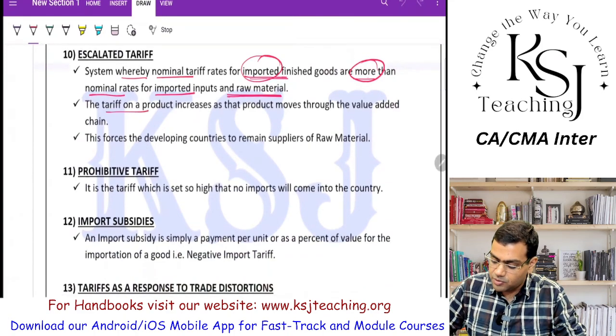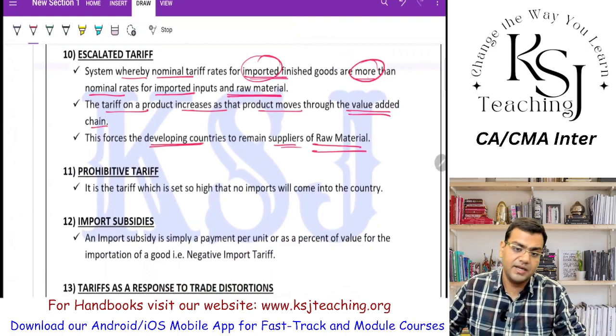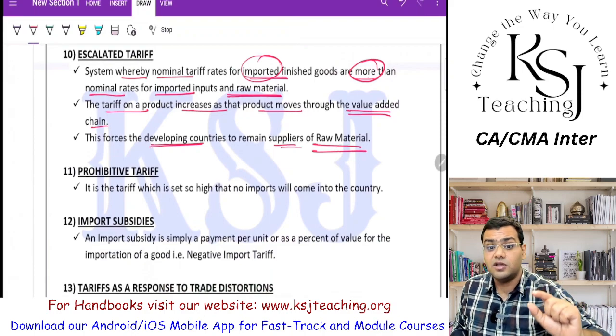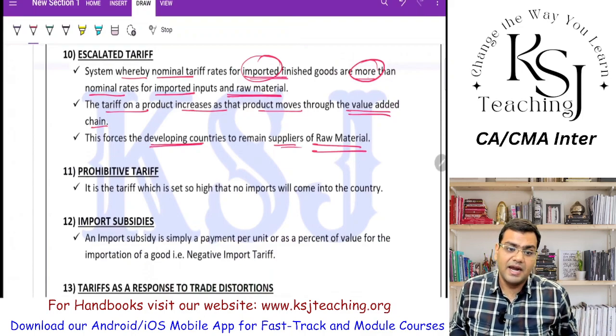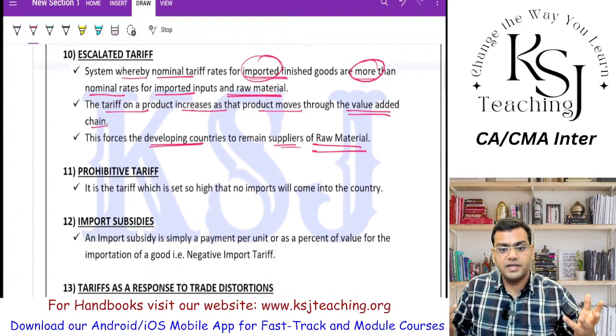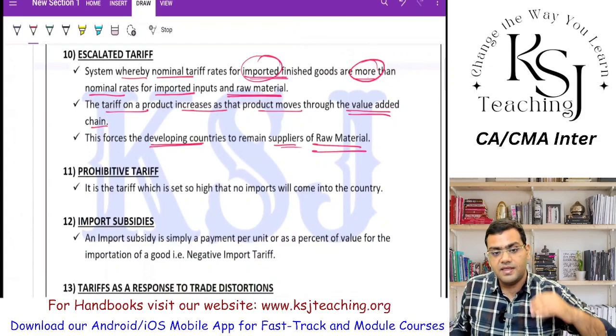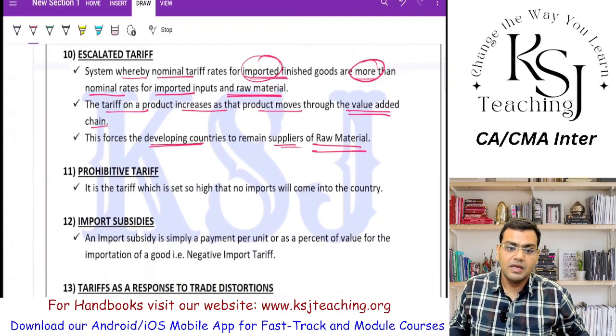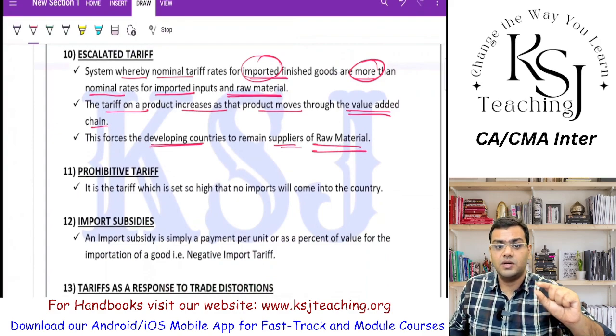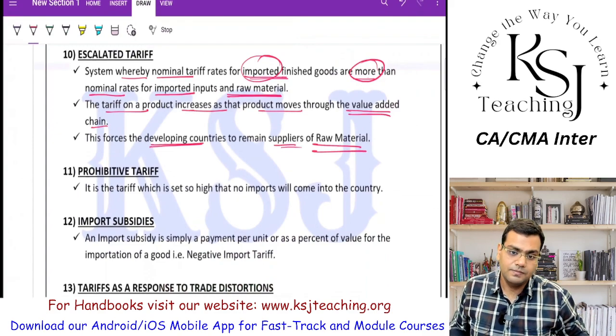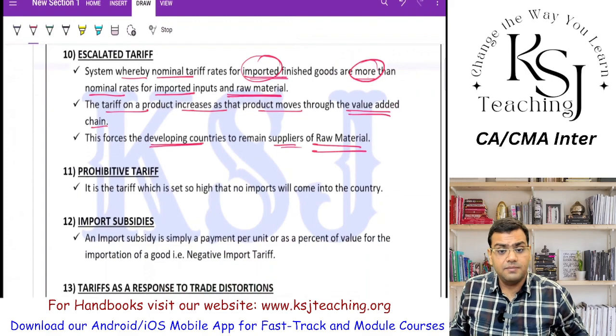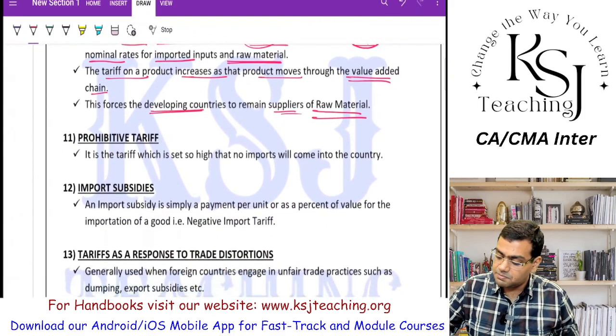The tariff on a product increases as it moves through the value-added chain. This forces developing countries to remain suppliers of raw material. Why? Because the tariff on raw material is less, and developing countries, who are already struggling with their economy, find the lower tariff items best. That is why they remain suppliers of raw material.